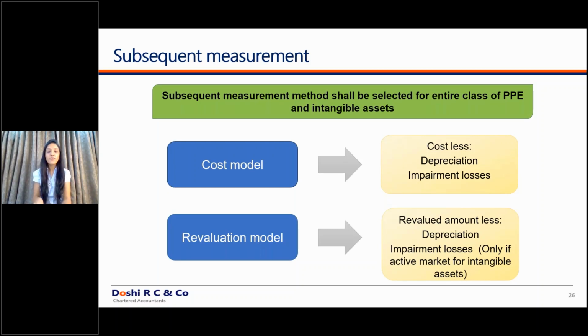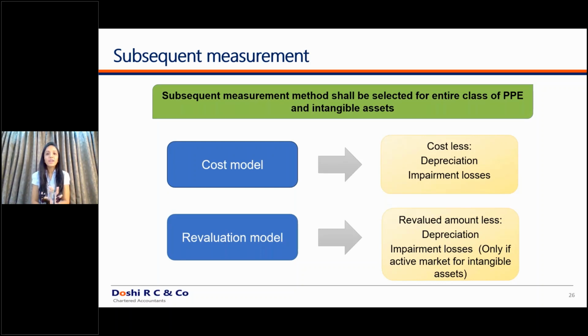If you're following the cost model, it has to be cost, less depreciation as per the useful life of the asset, less any impairment. Impairment has to be tested only if there are indications of impairment. Otherwise, you don't have to test your assets for impairment on a yearly basis. Only if there are indications of impairment will you test that asset and follow the criteria given under Ind AS 36, a separate standard on impairment. If you are following the revaluation model, you will use the revalued amount and depreciate that revalued amount over the period of the useful life.